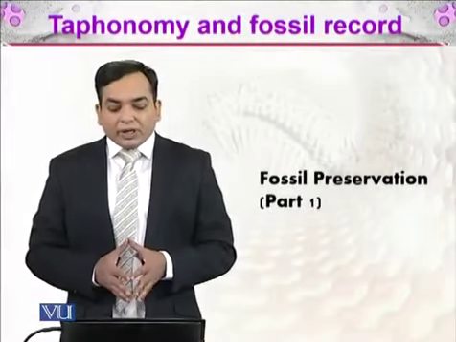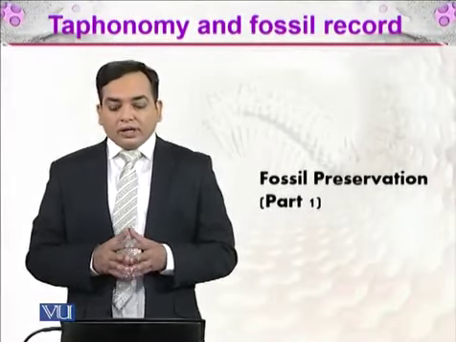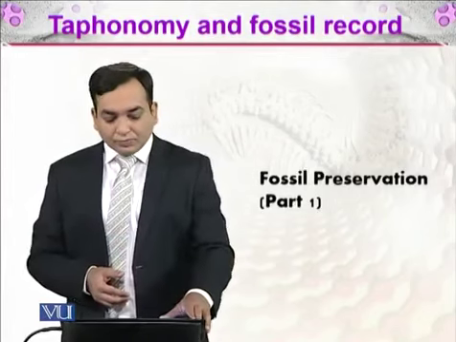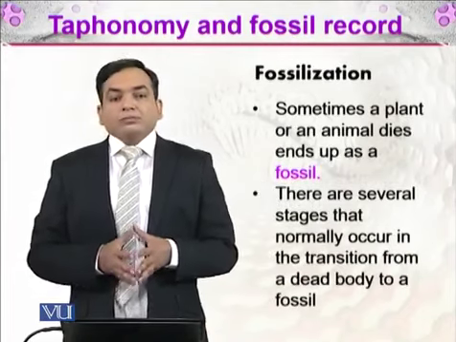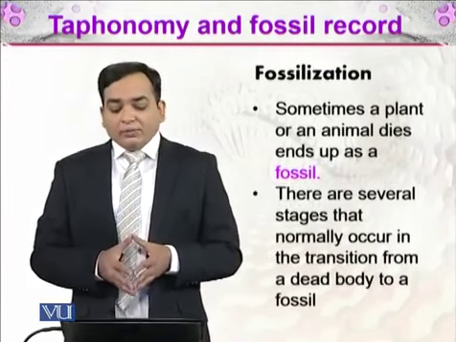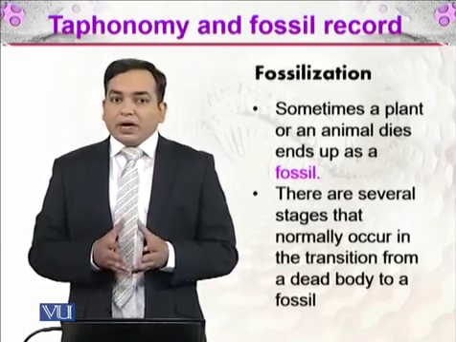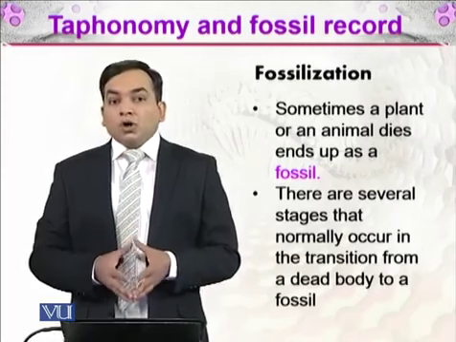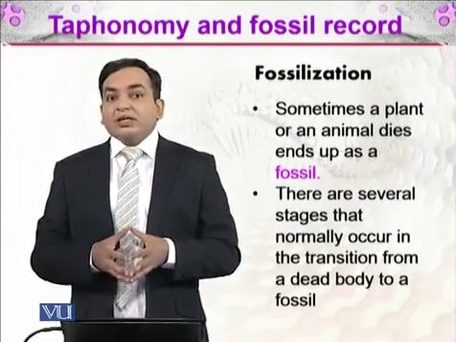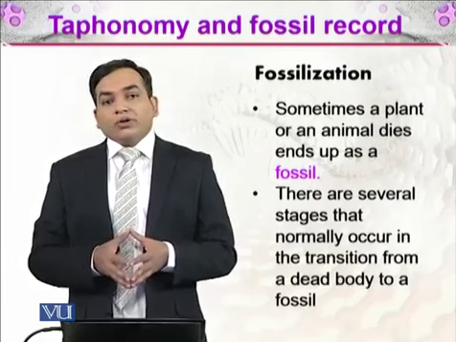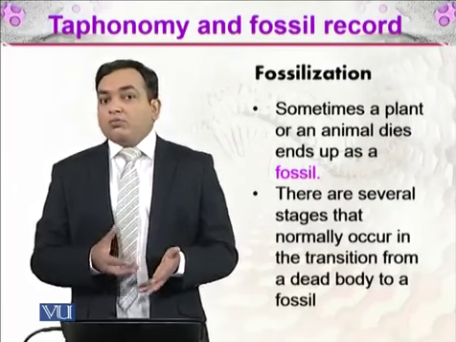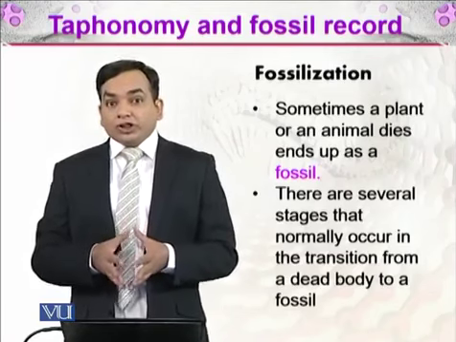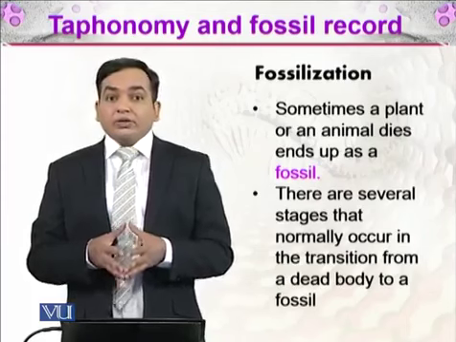Our today's topic is taphonomy and the fossil record, in which we will be discussing fossil preservation. Sometimes an animal or plant dies and ends up as a fossil, but this does not happen all the time. Not all the plants or animals present at a particular time end up as fossils. Why? Because there are numerous conditions and biological elements which do not let it happen.